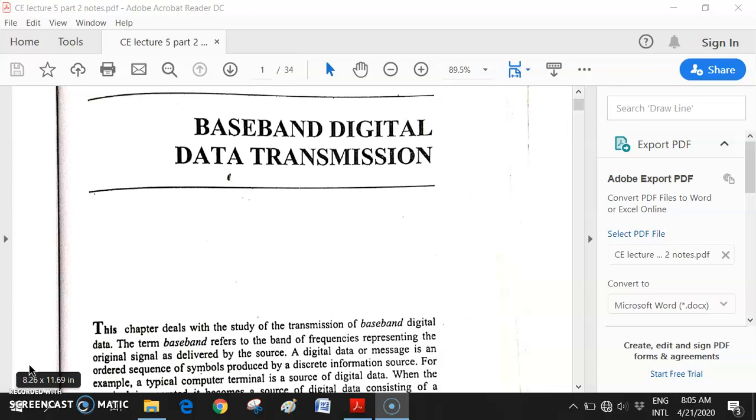After that I gave you an example of ISI, inter-symbol interference, in baseband digital data transmission, and how it can be eliminated by the raised cosine function. So up to this it is already covered. After that we will now move on to our next part. Is it clear?